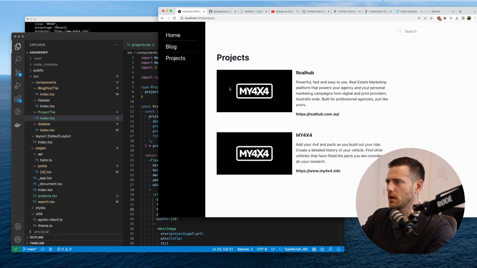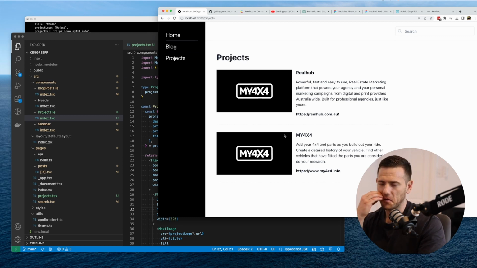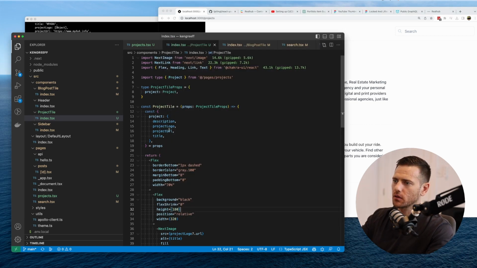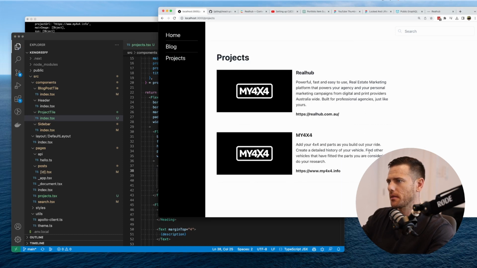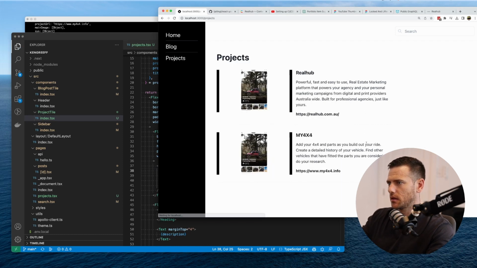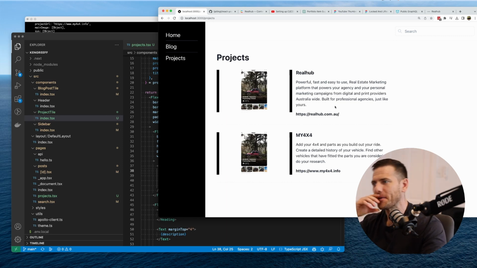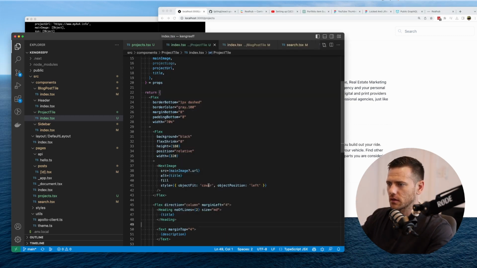So sort those guys. I mean, look, that's probably okay. We can definitely use some work. What can we do here? What we can also try is use the main image and just see what that looks like with the main image in there. Okay. So I mean, it's not great. This is not a good example because it's a small thing. What you'd probably want to do here is not cover. You want to contain.